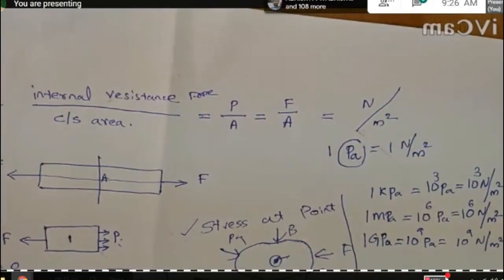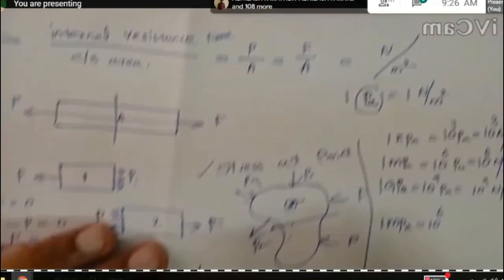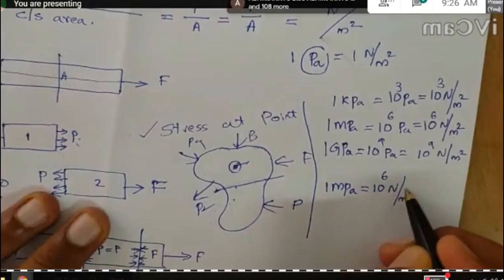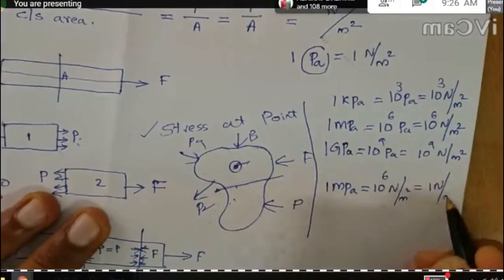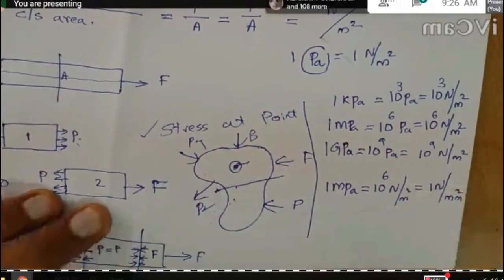And this 1 megapascal can be rewritten like this: 1 megapascal is equal to 10 raised to 6 Newton per meter square, or 1 Newton per mm square.